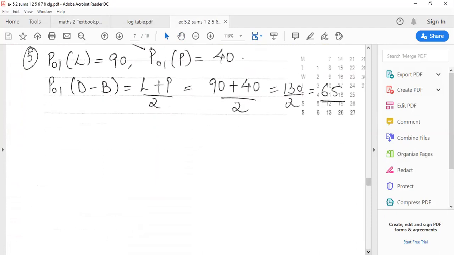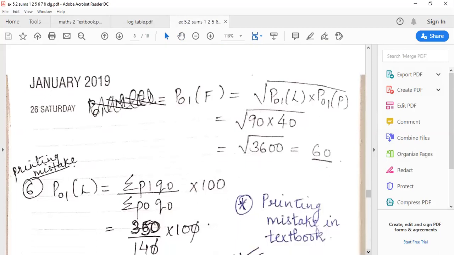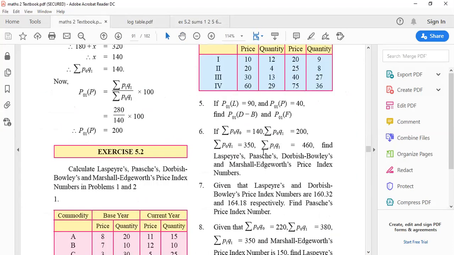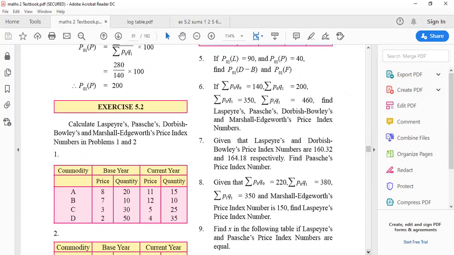And what did Fisher do? He took a square root, put both of them together and multiplied. So root of 90 into 40, root of 3600, answer is 60. Sum over. All the sums are not that big. If you remember the formula, sums are very easy. Coming to the next sum, sum number 6.